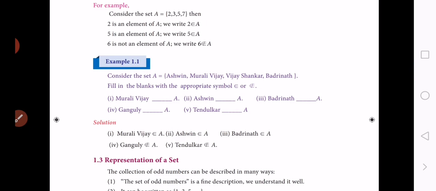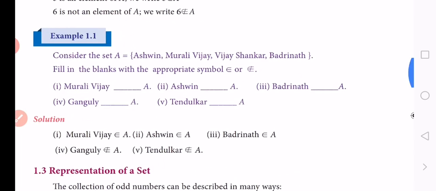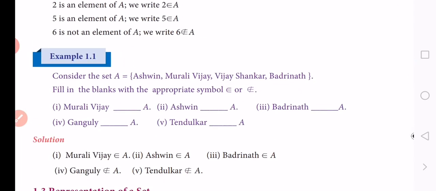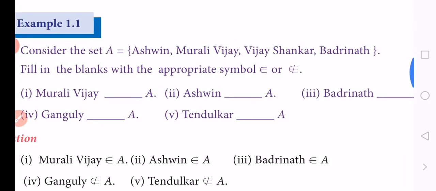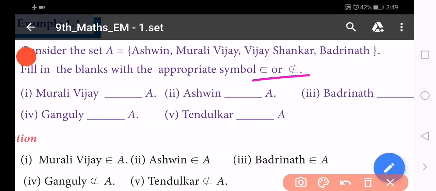Notations, how to use. So consider the set A equal to cricket players' names: Ashwin, Murali Vijay, Vijay Shankar, Badrinath. Fill in the blanks with the appropriate symbol, belongs to or does not belong to. First one, Murali Vijay dash A.